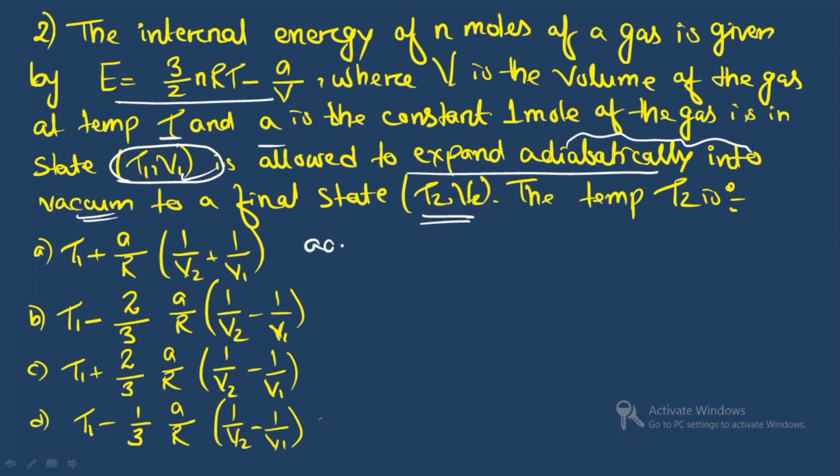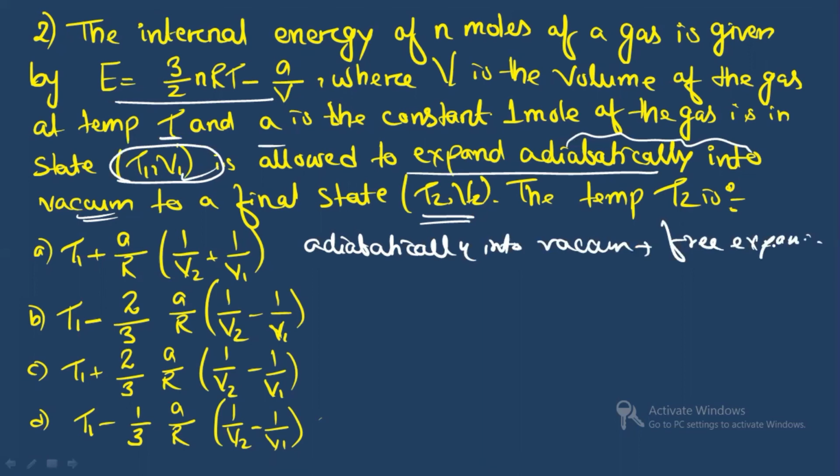So you see, whenever you are talking about adiabatically into vacuum, that means it is a free expansion. This is something that you need to remember. So if you are talking about free expansion, you know the internal energy is constant. Internal energy is constant means the initial and final state energy will be